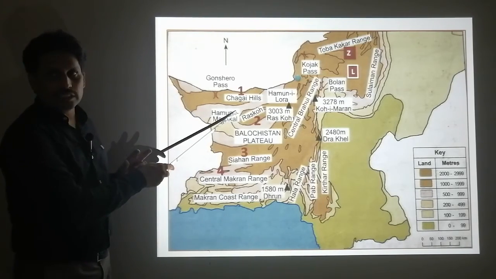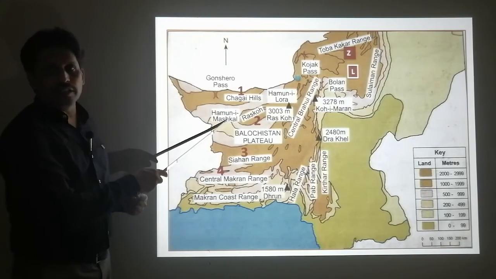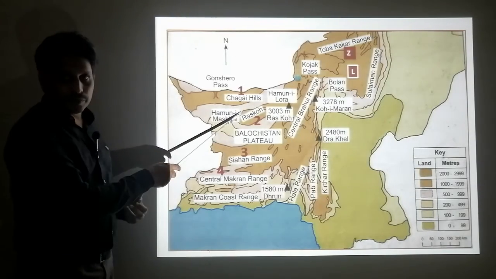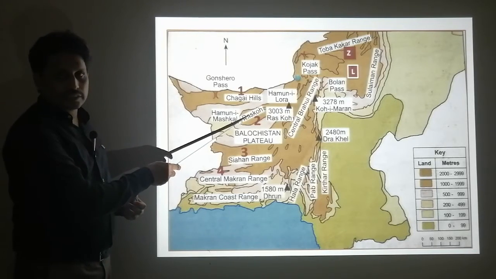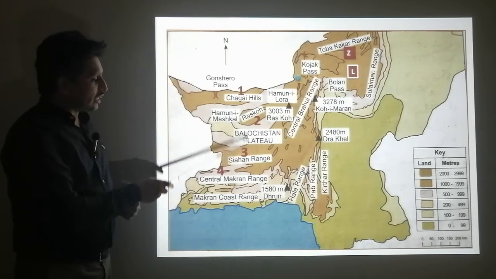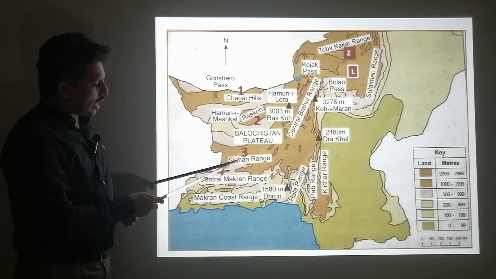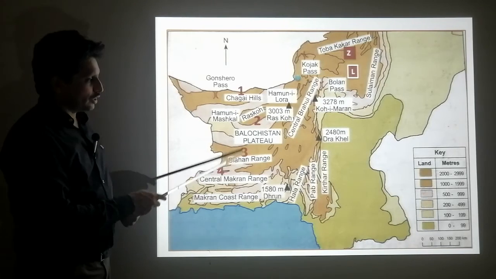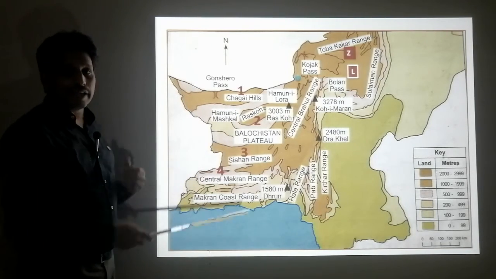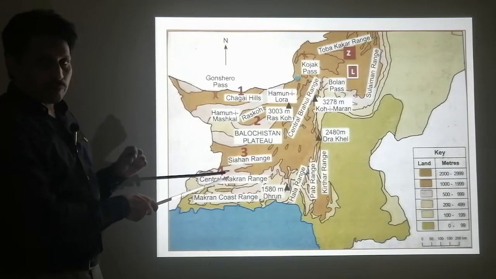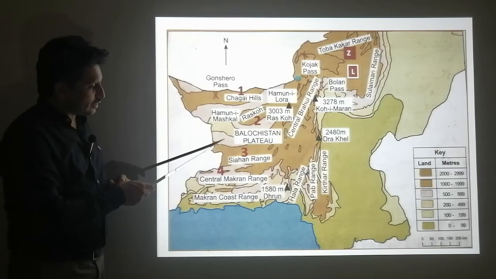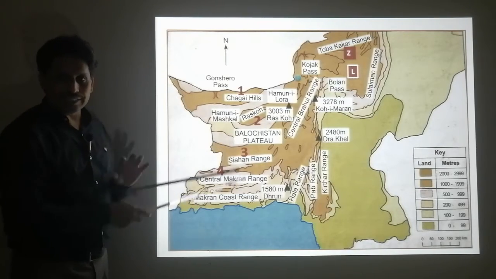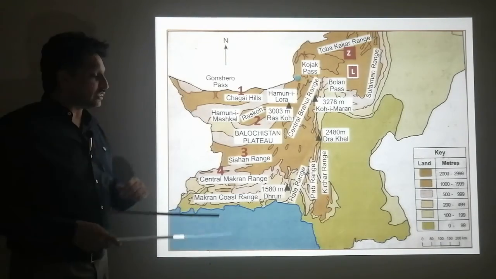In this area you can see there is a depression, a dip in the land. So in between Rasco and Chaghi Hills there is a basin, and then between Rasco and the Siahan range, these are the mountain ranges on the plateau, you can see this area has a dip or depression, meaning there is a basin.